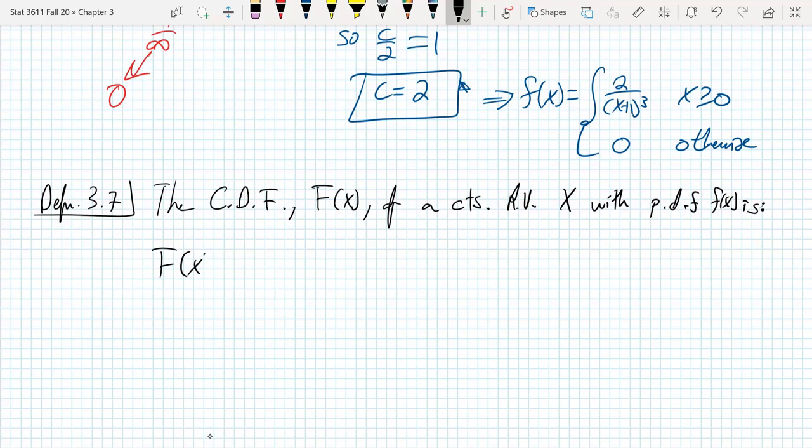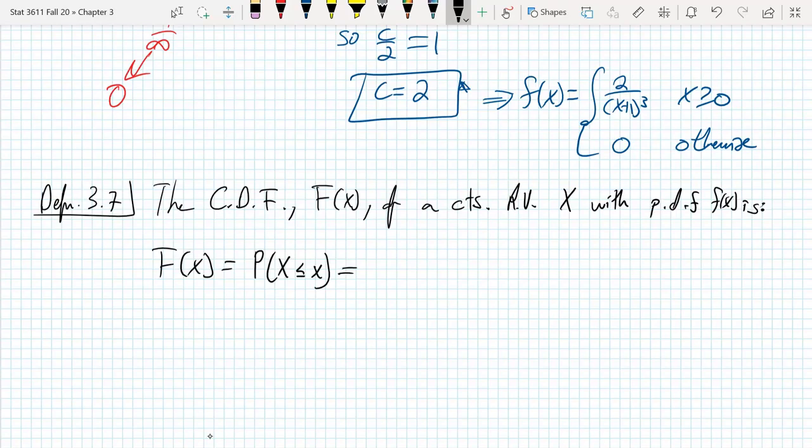Capital F of x is equal to, this is the same definition for CDF, right? Notice CDF, we didn't change. Cumulative distribution function does not change between, the name doesn't change between discrete and continuous, because it is still literally the probability that your random variable is less than or equal to some other value. But how you compute that probability is different based on whether or not it's continuous or discrete.